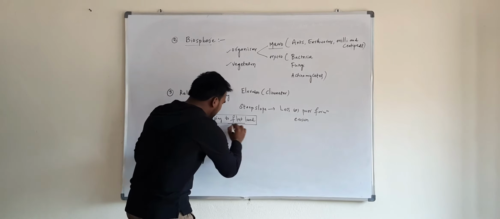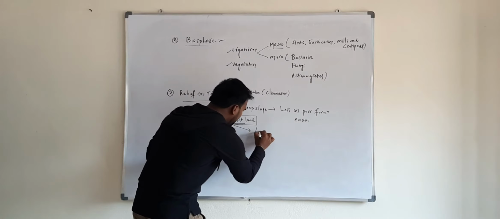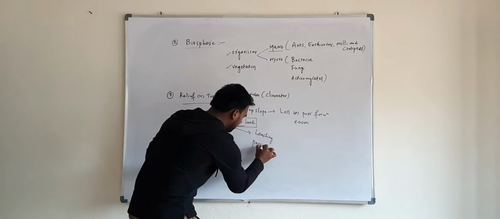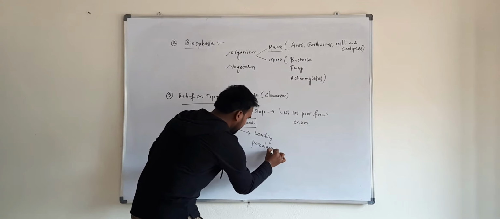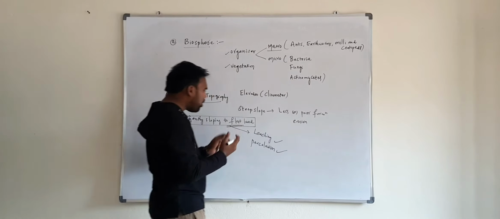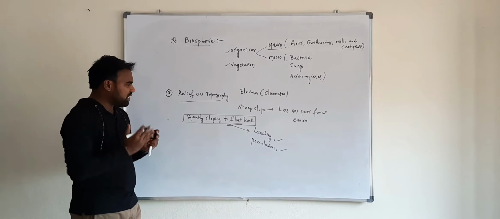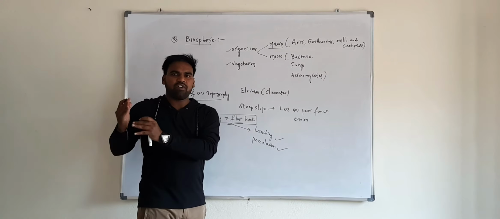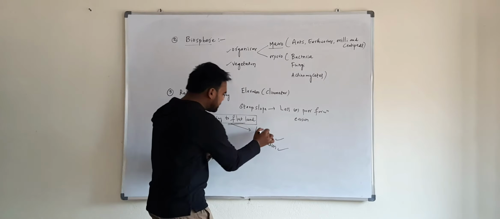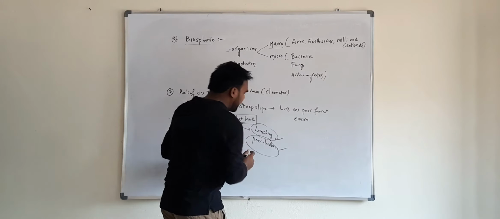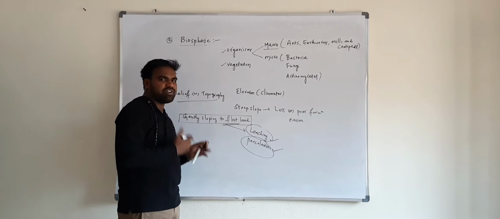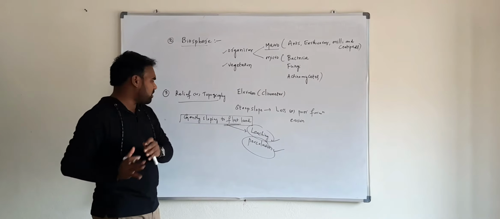Because on flat land there is more leaching and percolation. If there is more leaching and percolation, there is more horizon differentiation, and if there is more horizon differentiation, we can say there is formation of soil.